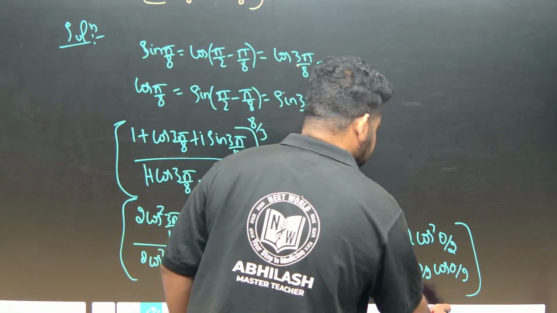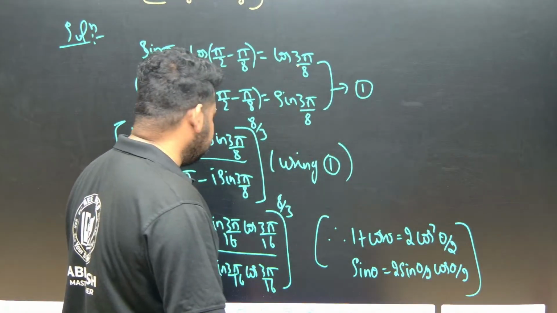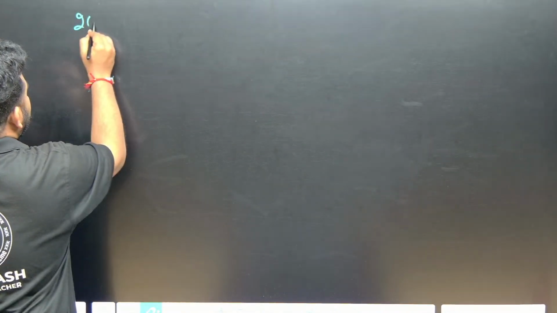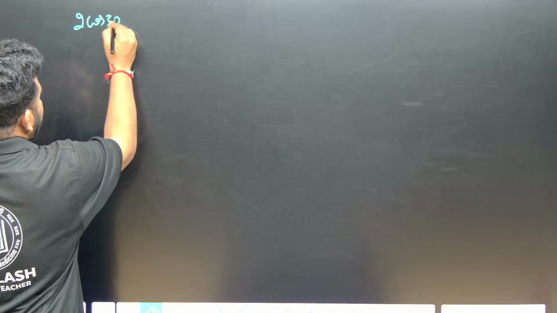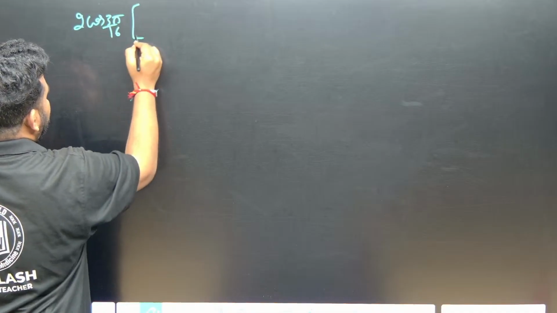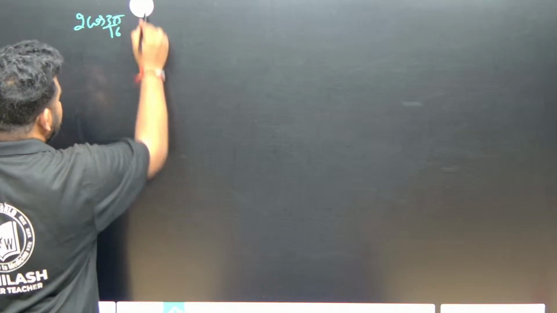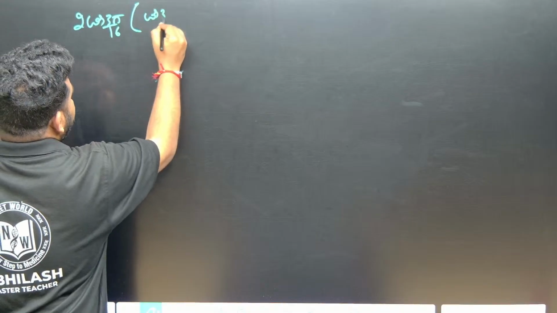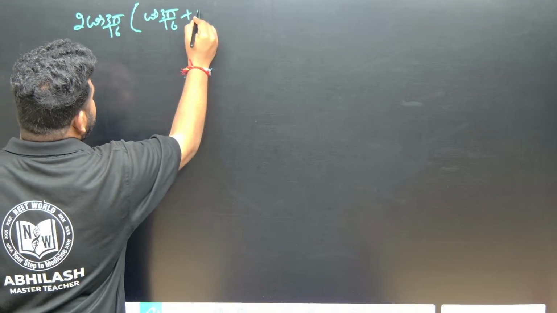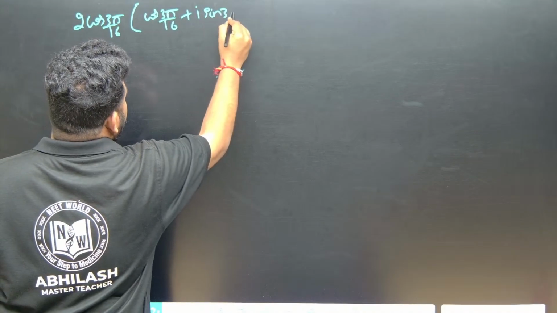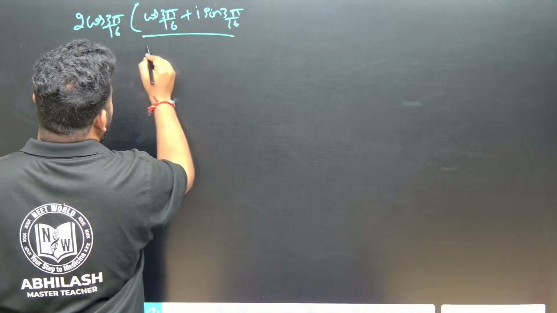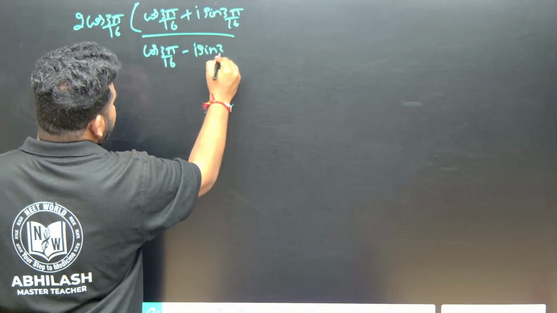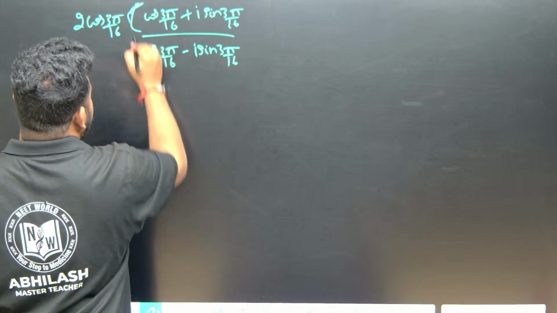We will take common 2 cos theta by 2. Next, we will take common 2 cos 3 pi by 16. And this will become equal to cos 3 pi by 16 plus I sin 3 pi by 16, divided by cos 3 pi by 16 minus I sin 3 pi by 16. This is what we have, this entire thing under bracket.